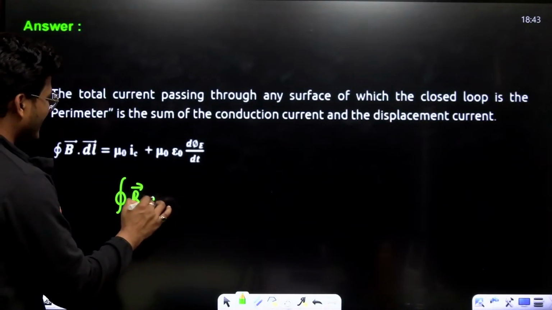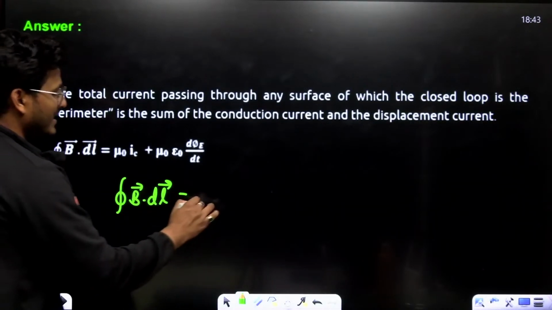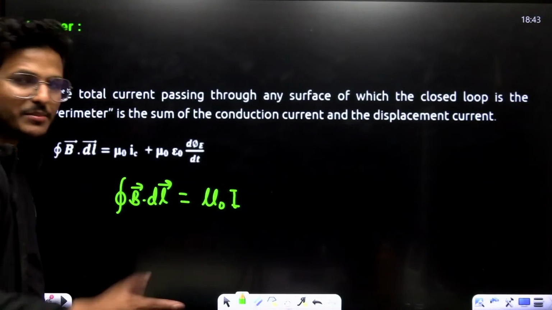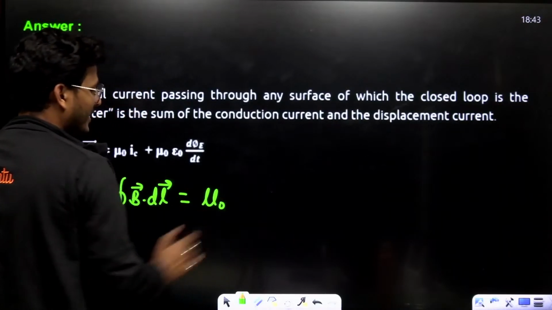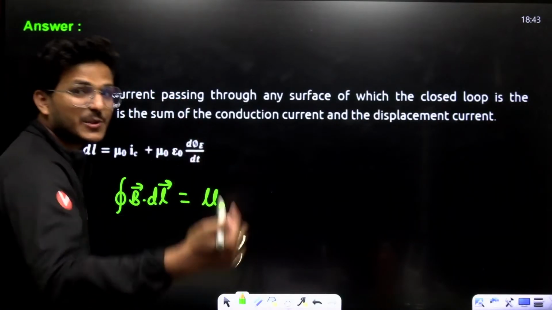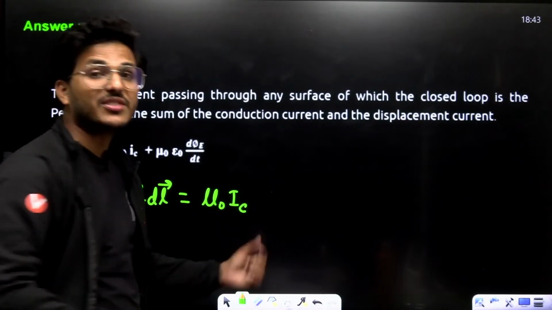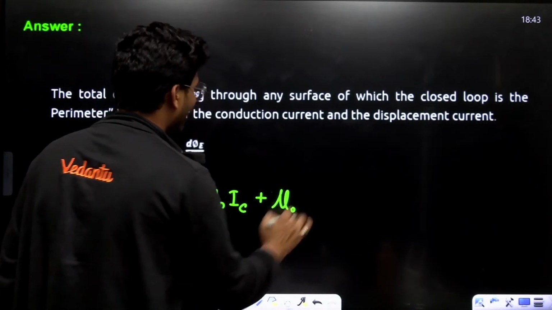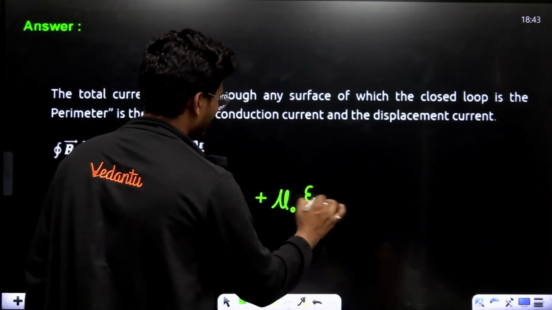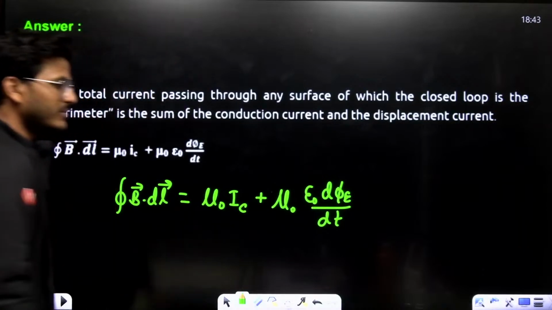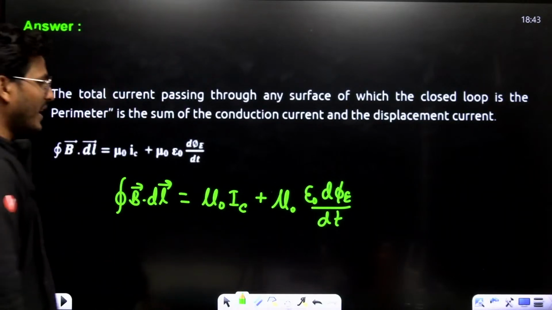Before Maxwell's current, the integral of B dot dl is equal to mu naught times I. But when we introduce Maxwell's current, that is displacement current, then this is mu naught times Ic, which is conventional current, plus mu naught times epsilon naught times d phi E upon dt.